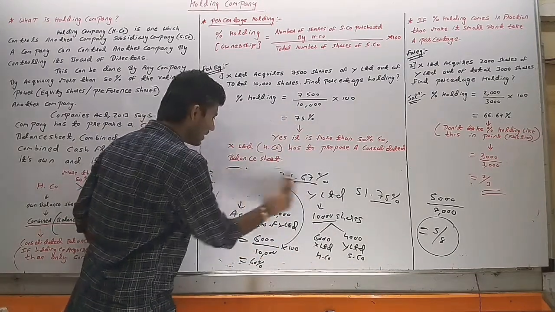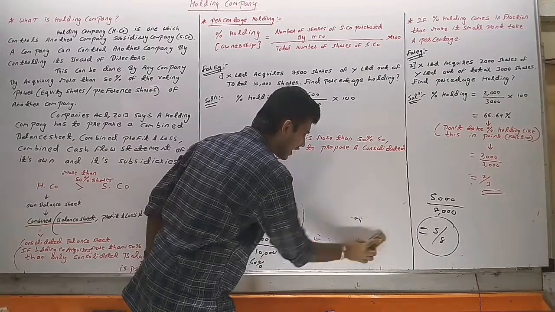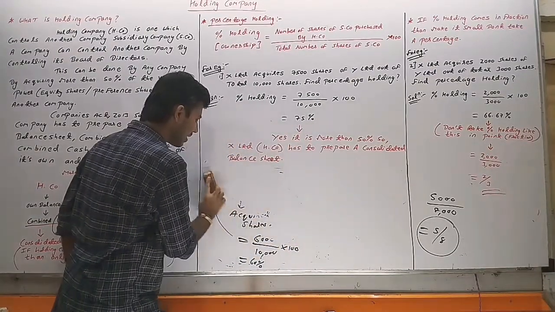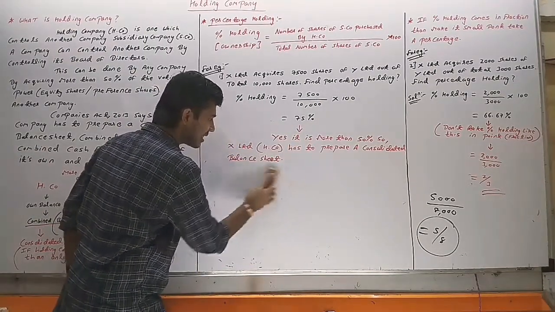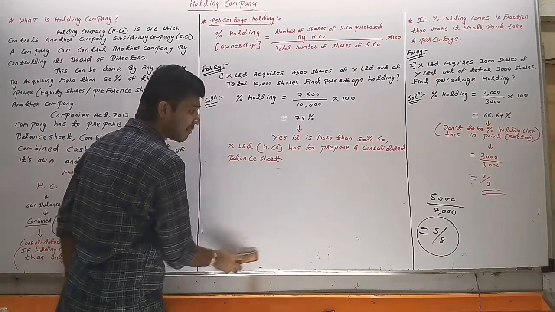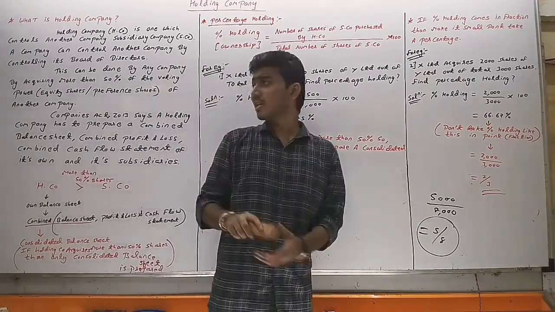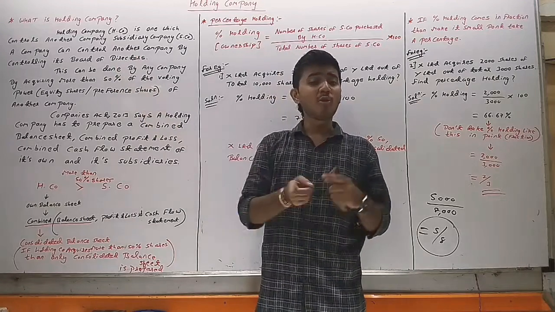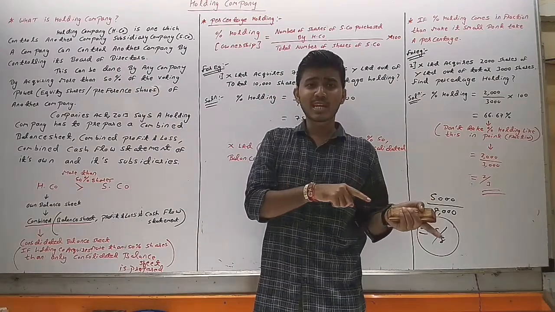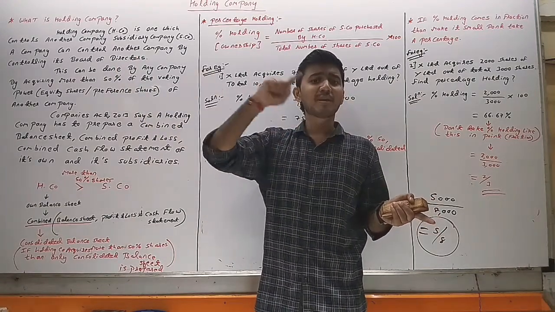So what is the meaning of holding company? A holding company means a company which has control over another company. How can a holding company have control over another company? By controlling its board of directors. How can the holding company control its board of directors? By acquiring more than 50% shares.